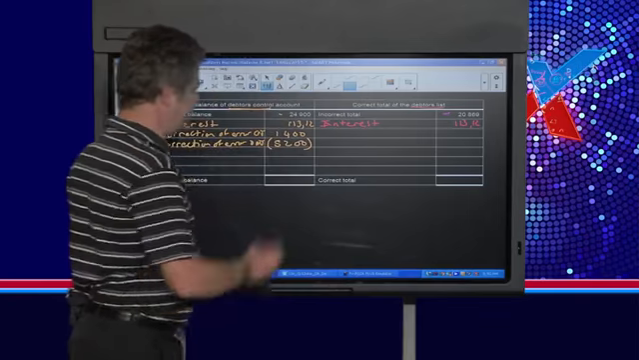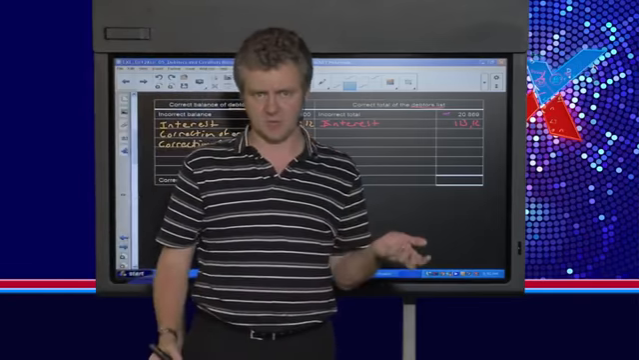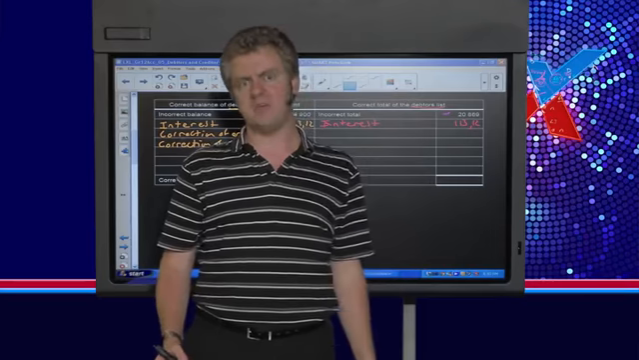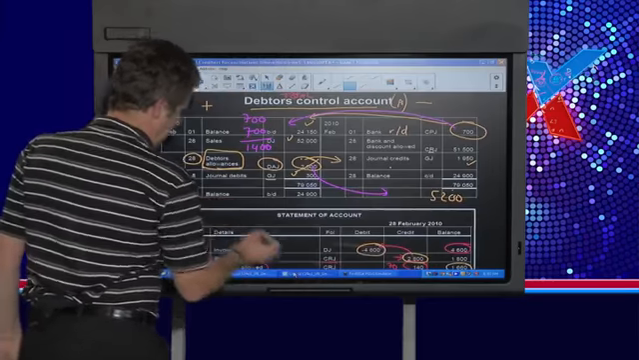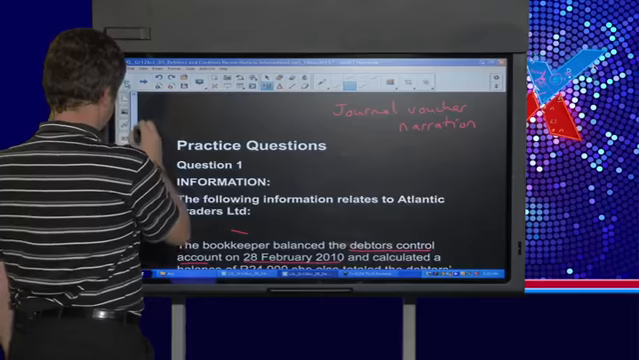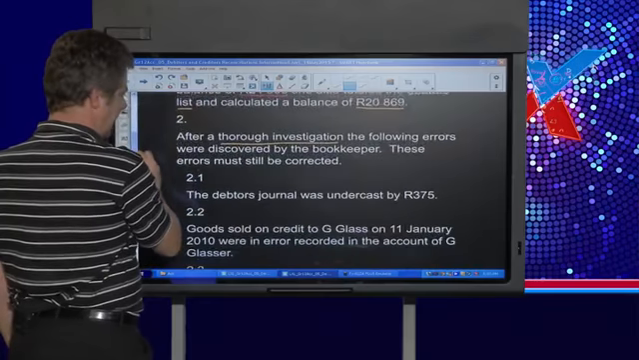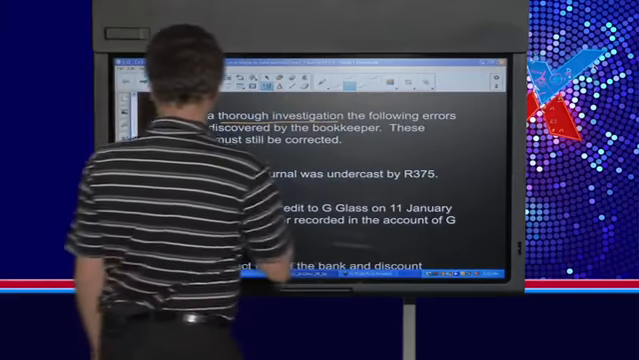Okay, so now we've made the corrections of the mistakes that the inexperienced bookkeeper has made. Now we can go through all of the other information points and see what has to be done. And you should always ask yourself, where should the error be corrected? Should it be corrected in the debtor's control account? Should it be corrected in the debtor's list? Or should it be corrected in both? So let's have a look at what it says.